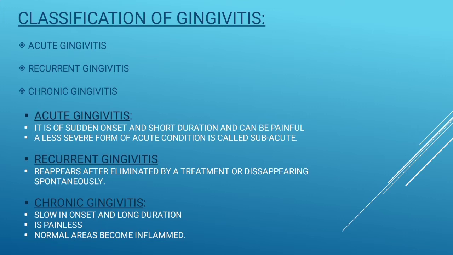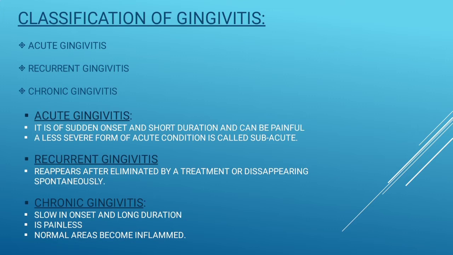It is slow in onset and long in duration, and it is painless, and normal areas become inflamed. You have to learn that it is slower in onset compared to acute, longer in duration compared to acute, and painless compared to acute.